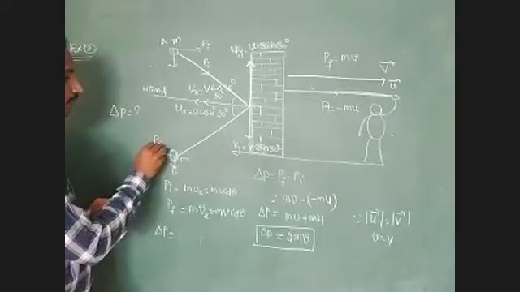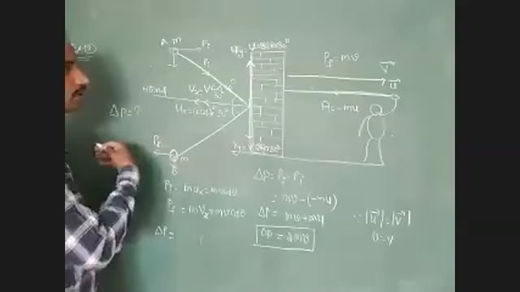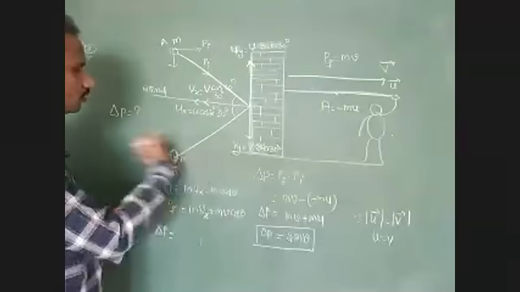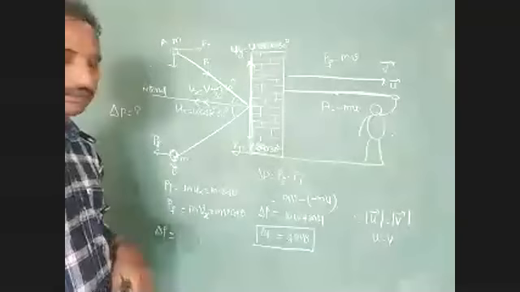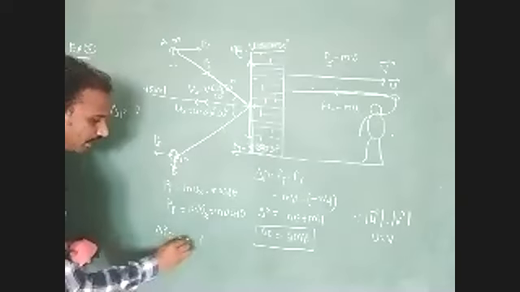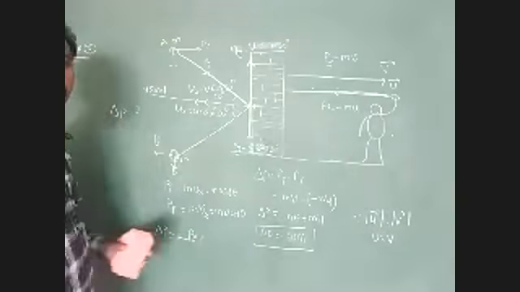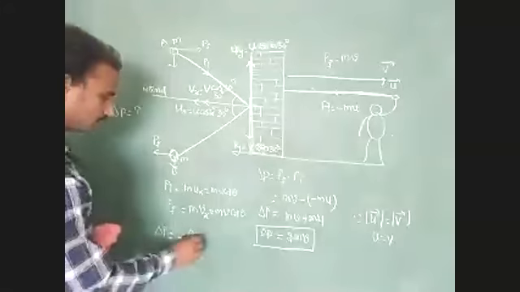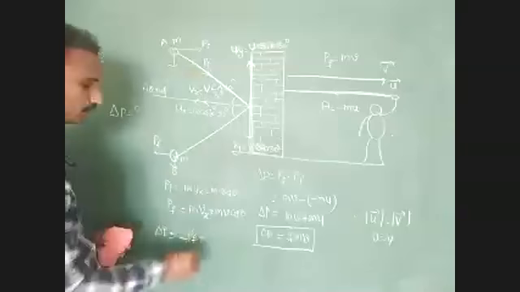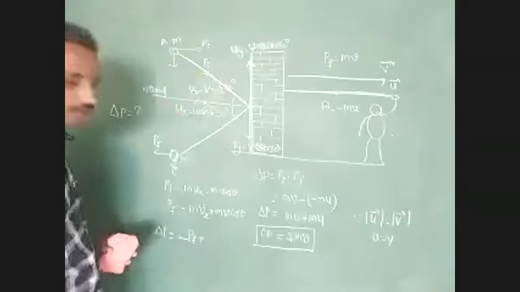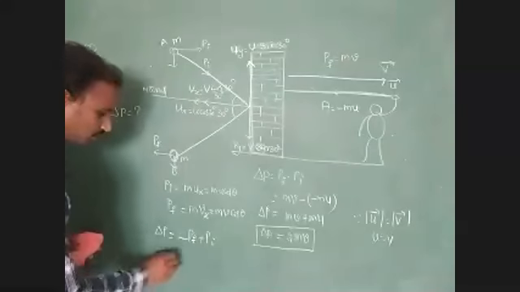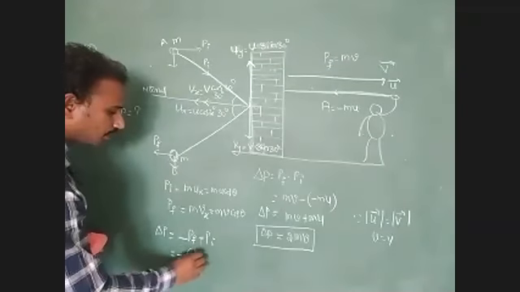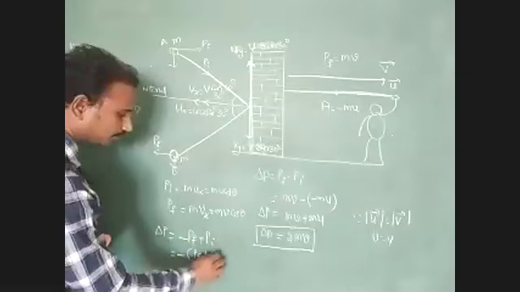The final momentum direction is opposite, while the initial momentum direction is towards the wall. Yes or no? Now first we write final momentum as minus Pf, minus of the initial momentum. Initial momentum is along the positive direction, so we represent it as Pi. So the total is minus Pf plus Pi.